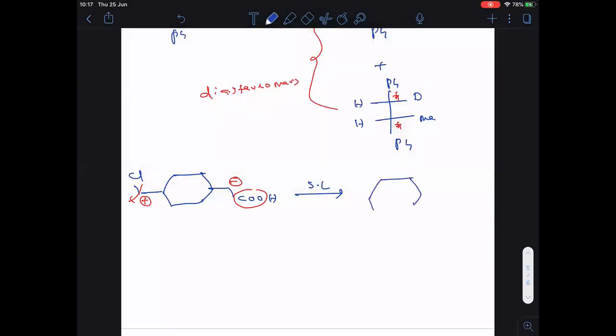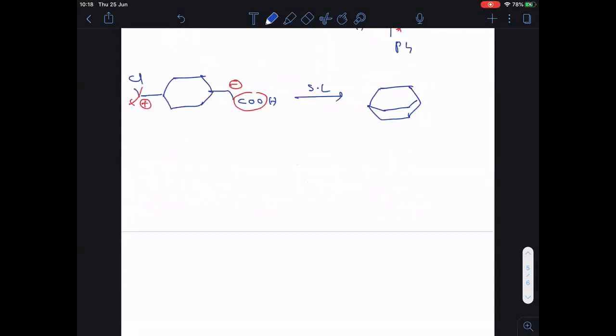Therefore, how does it look now? Let me write this clearly. Now, first of all, the cyclohexane ring. Clear? So this one combines with each other. Positive, negative combine with each other. Hope you are able to understand this one.